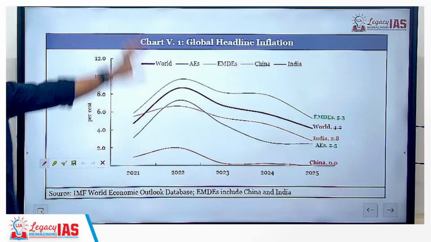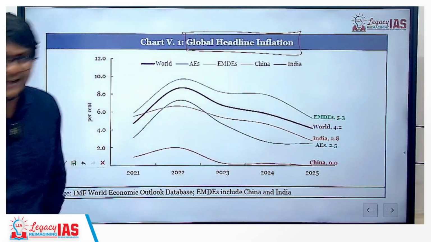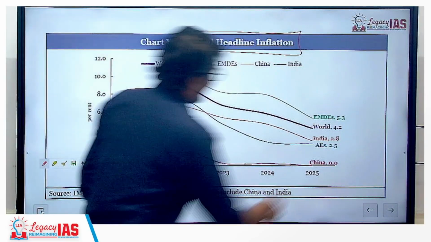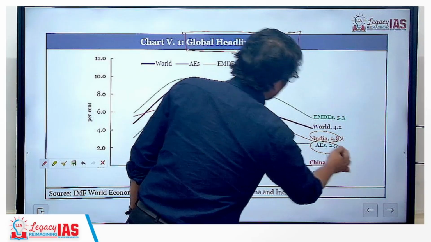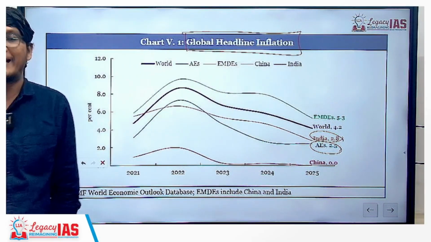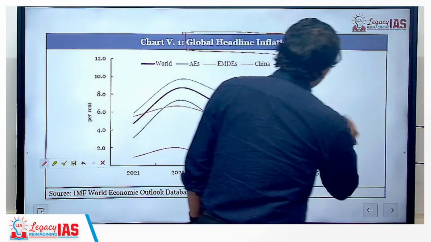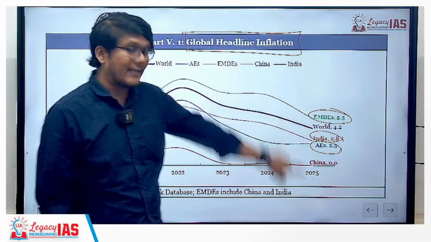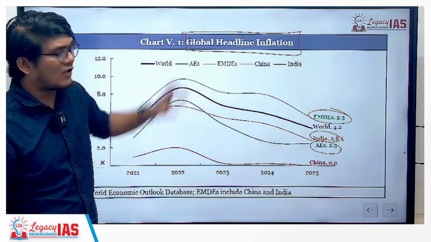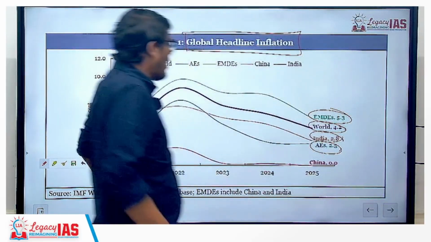So here the first thing that you see is the trend with respect to the global headline inflation. Here you will see India as well. Then you have the advanced economies. Advanced economies' inflation is quite less, but India has also gone down in inflation. Whereas if you look at the emerging market and developing economies, it is still quite high, and it was the one which reached the highest, and the world average is again a bit on the higher side.